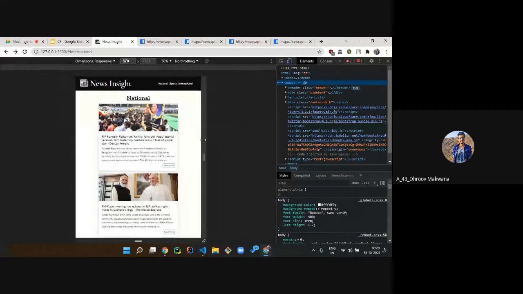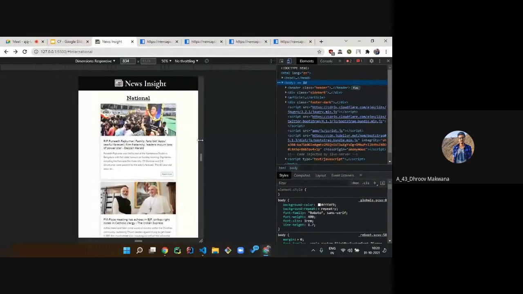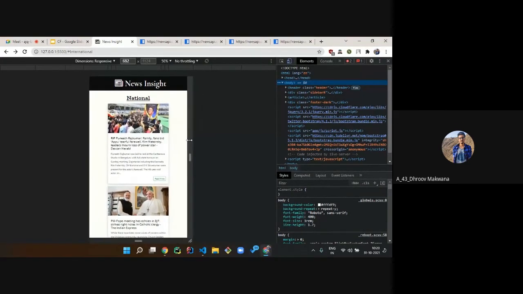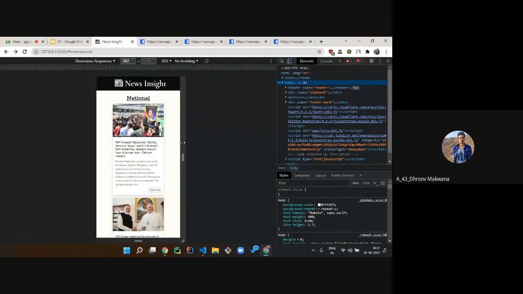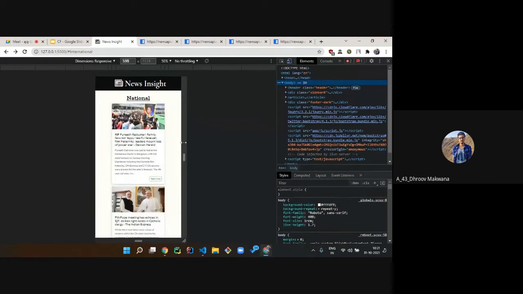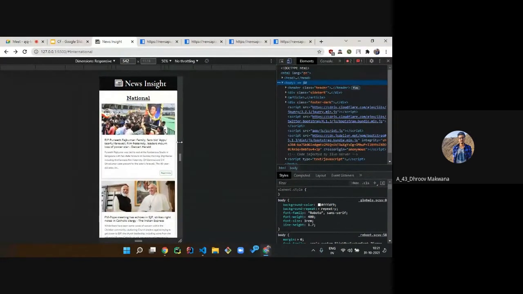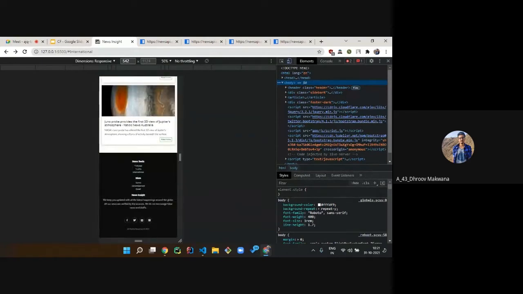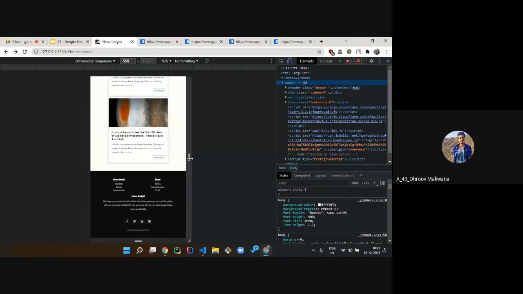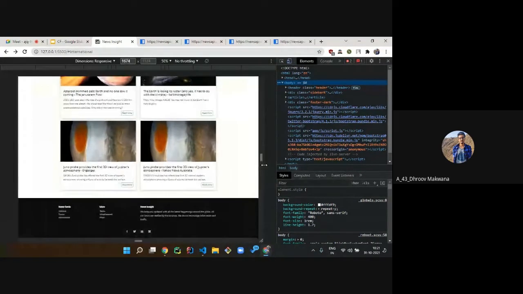Again, as we keep on decreasing the width, our nav bar disappears and the website title comes to the middle. Then again, as we keep on decreasing, the cards will occupy the full width of the screen instead of giving any spacing. This is because the screen size is very small, so we changed it. And now if we look at the footer, over here it is stacked. And as we keep on increasing, the footer also changes. So our whole website is made responsive.